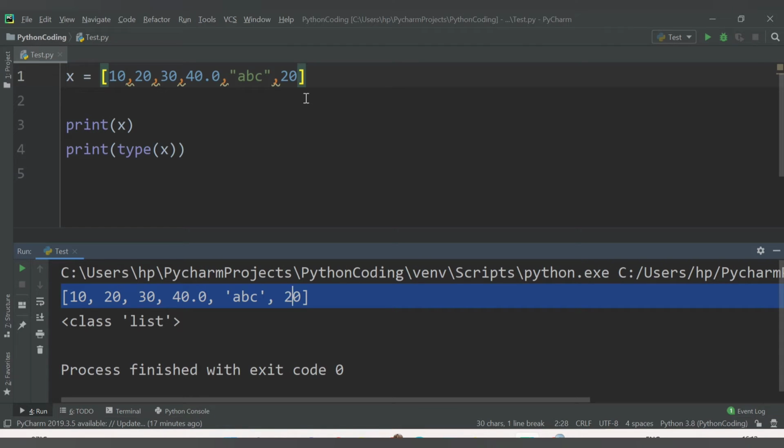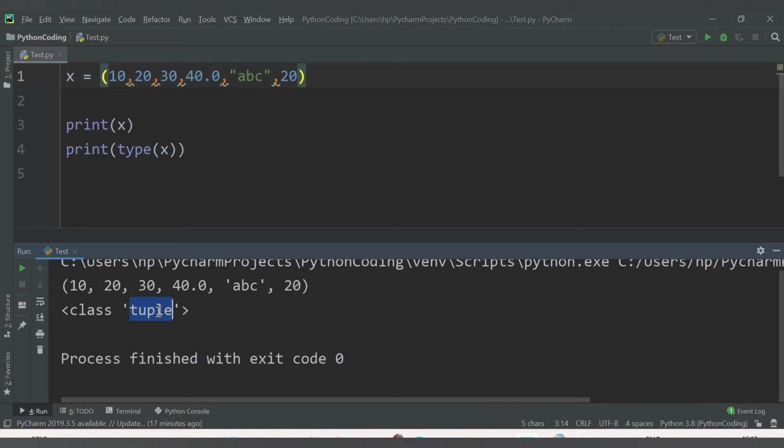Now if we consider the tuple, so tuples are represented using the round brackets. Let me have the same values here. I will replace the square brackets with round brackets. Now this will indicate a tuple, and in a tuple you cannot add elements after declaring it. Means they are unchangeable, but the order is the same. Like the elements will be stored in order, and it also allows duplication. Now let's run this code. Now see the class is tuple, and also we are able to get the duplicate values here, and we are able to print the entire tuple here.